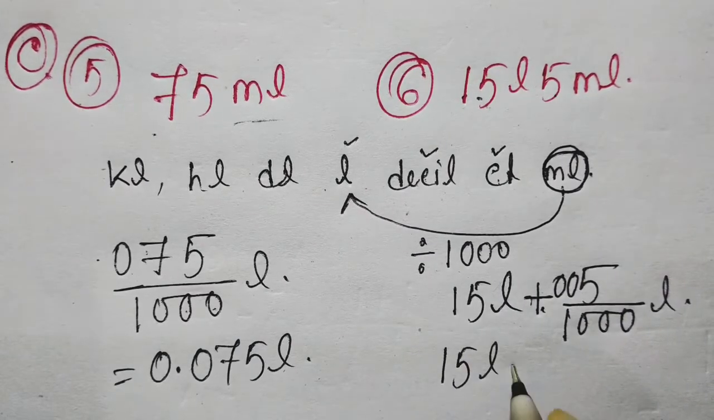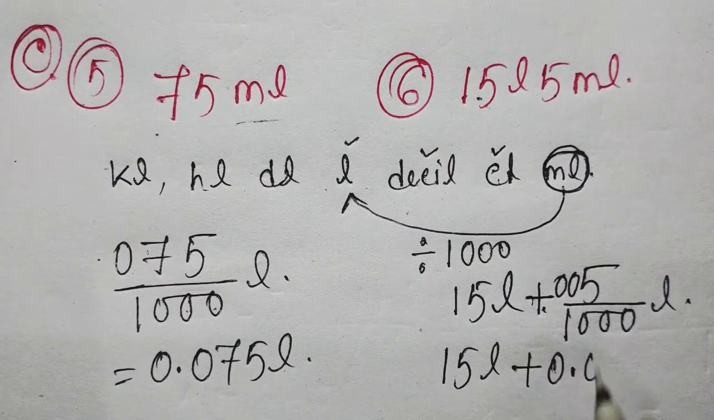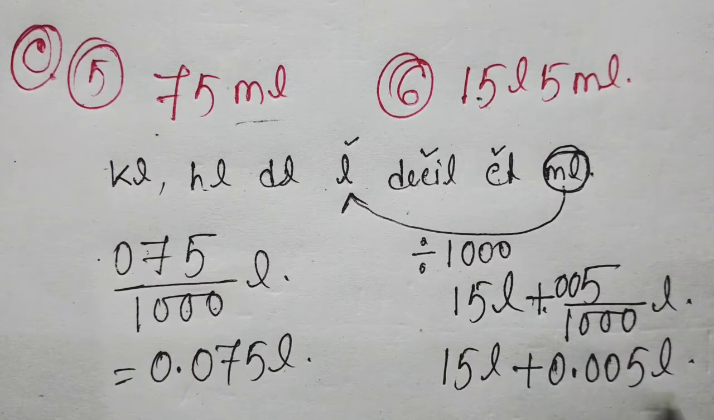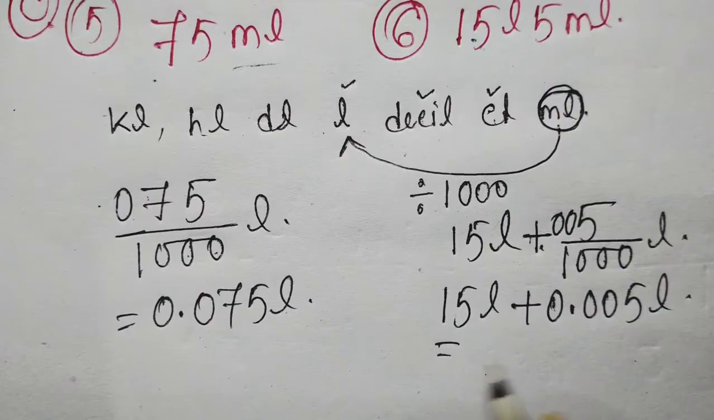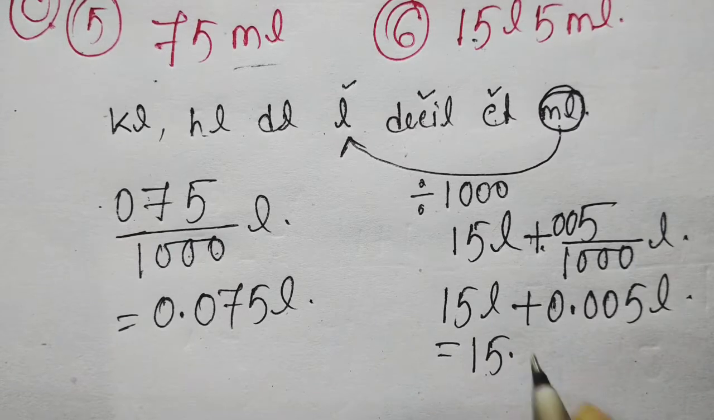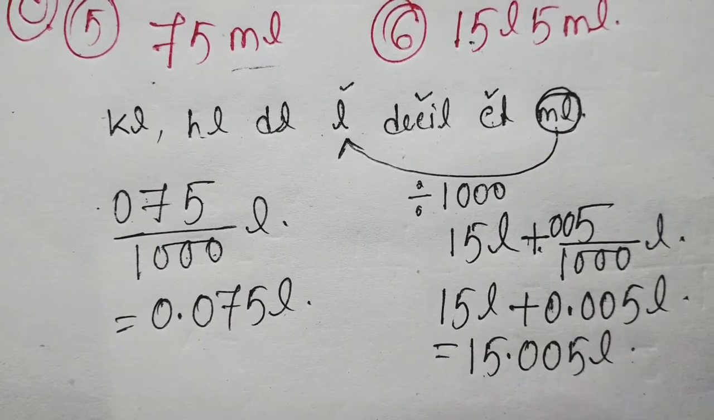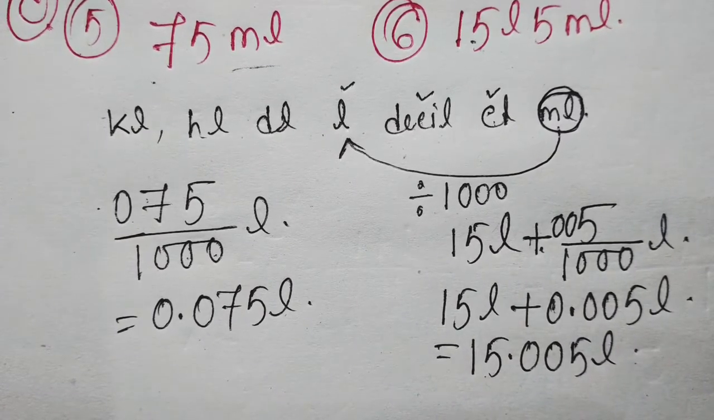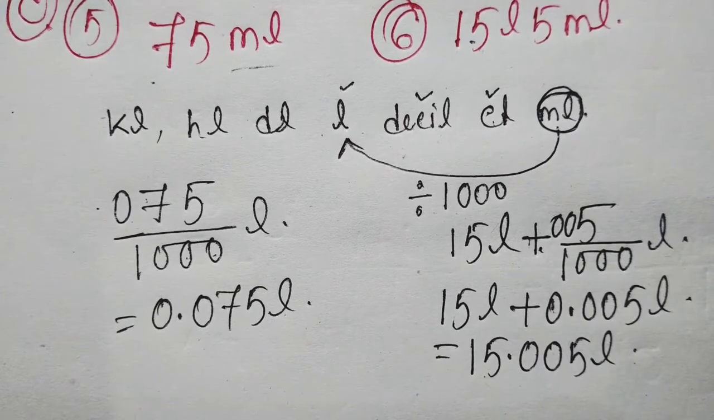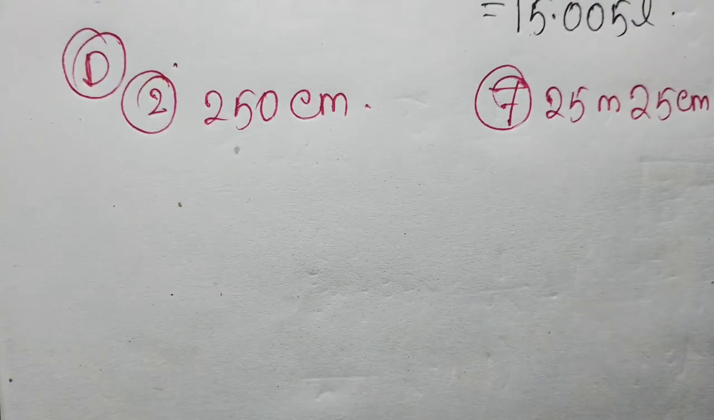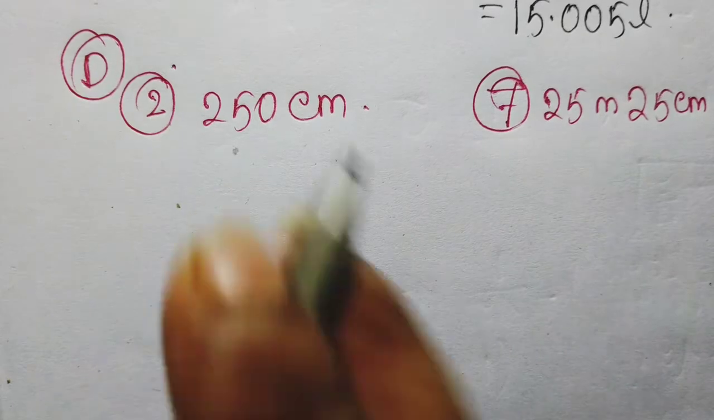So write extra 0s here. So 15 liter plus 0.005 liter. Now add them, we get 15.005 liter easily. So this is our answer. Understood everyone? Now try to solve question number D2.